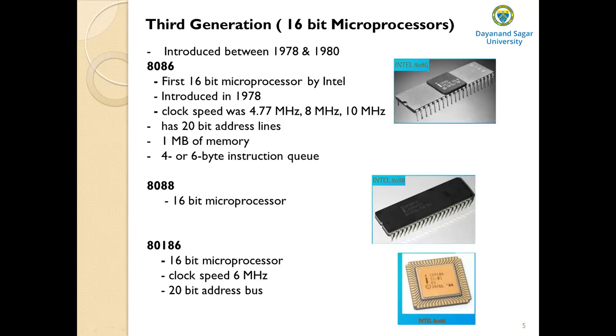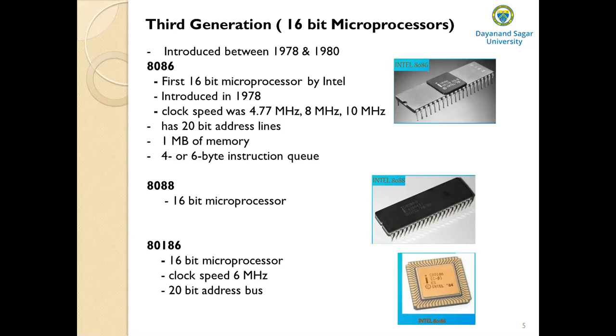And what are the other features? It has a 4 or 6 byte instruction queue. This instruction queue is designed to prefetch the next instructions before they are executed. That is the advantage of the instruction queue.